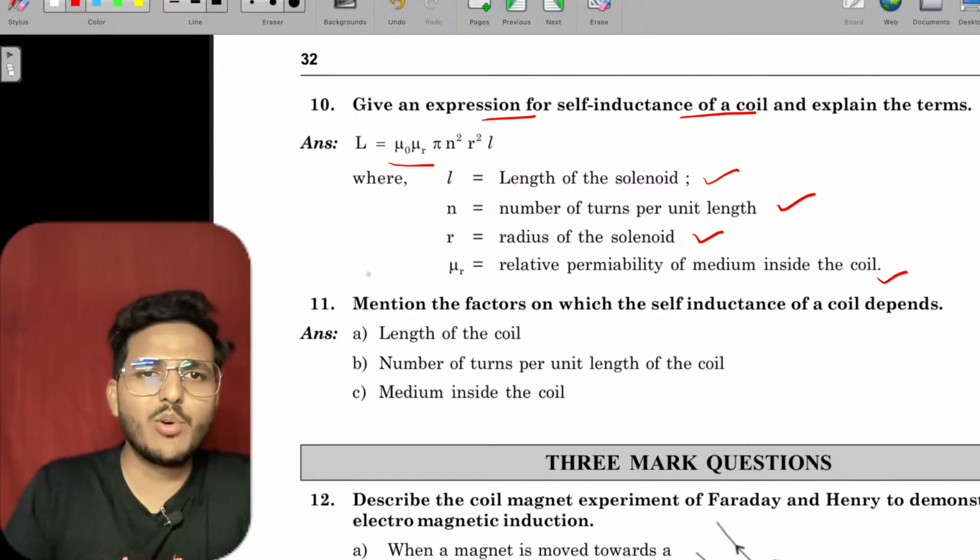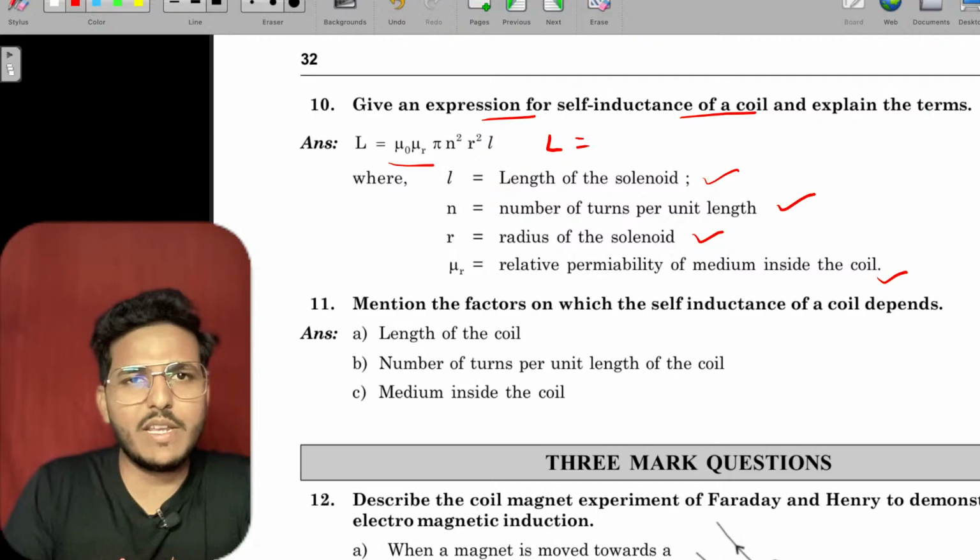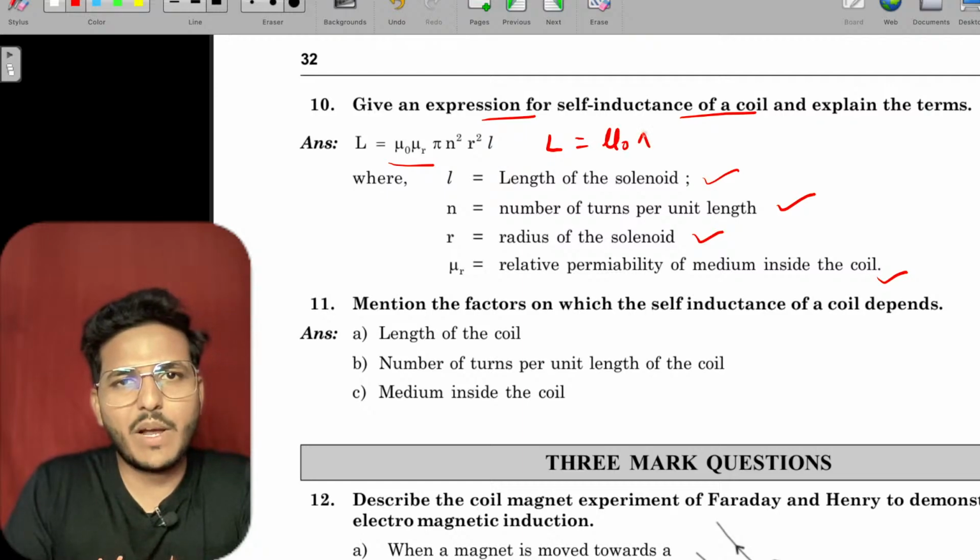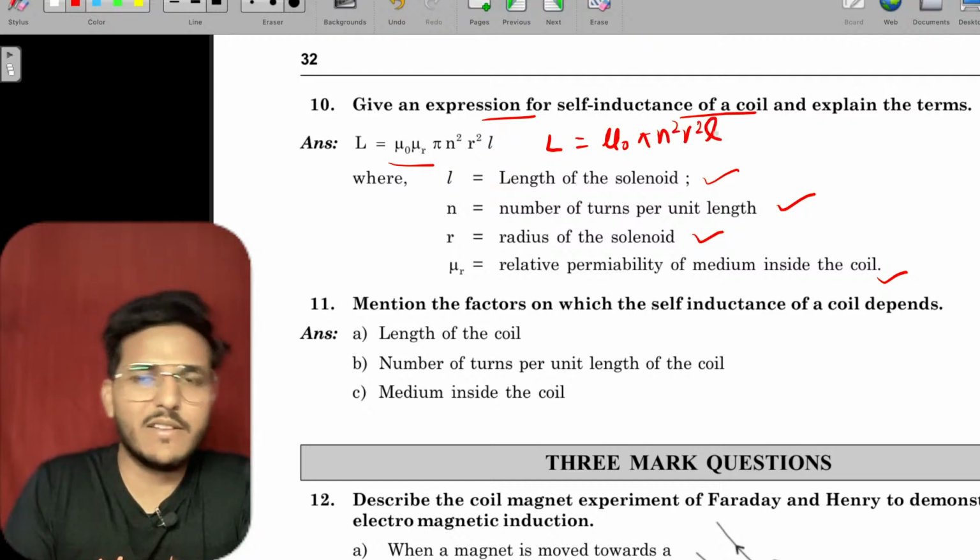Alright, you can remove this one also. You can write only L equals μ0 π n² r² l.